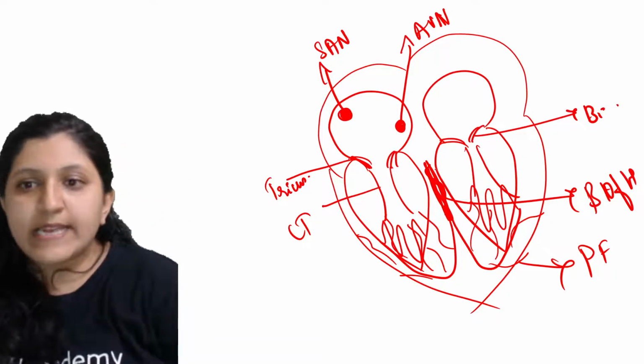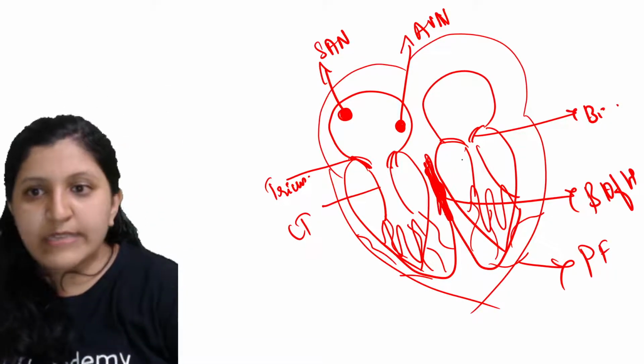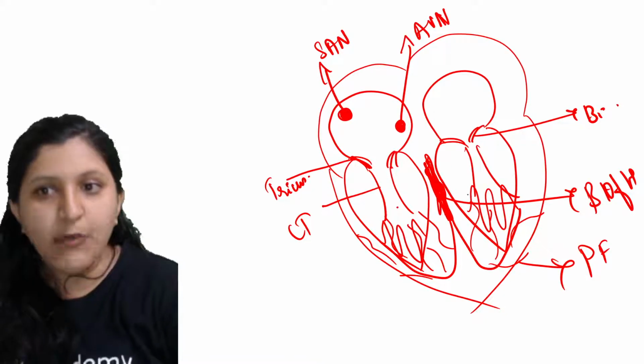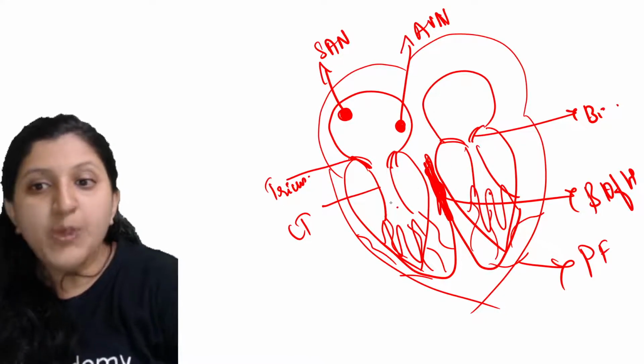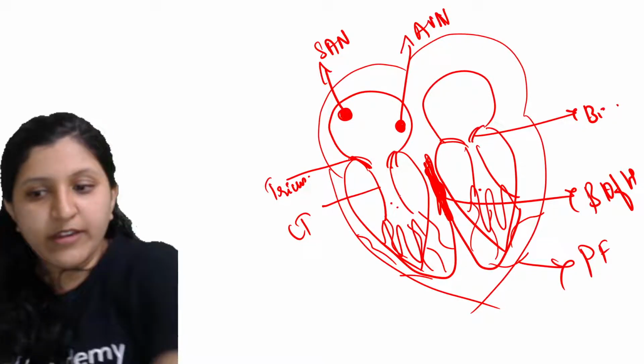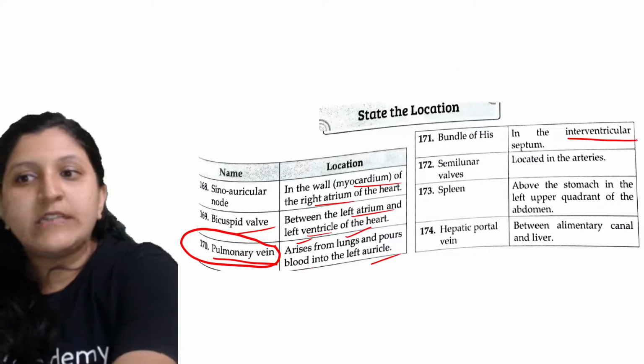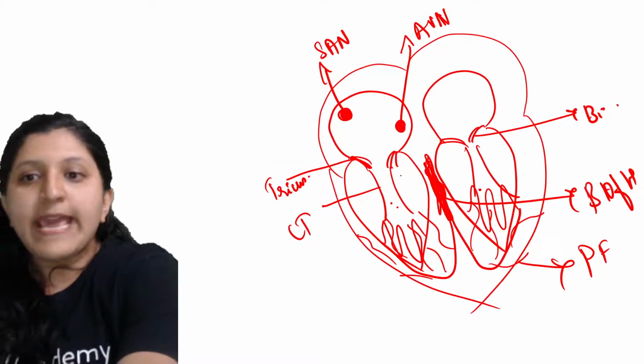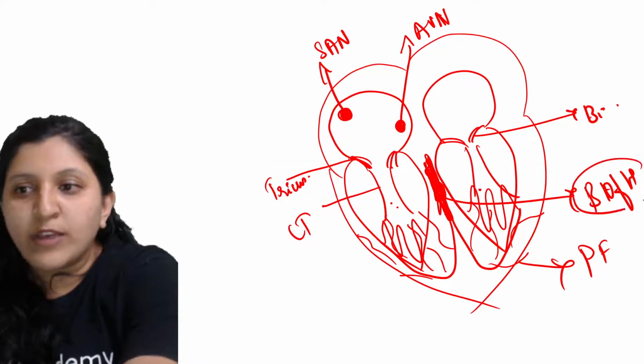So this is basically at the septum. So now you know this is interventricular. So now this is a ventricle, this is a ventricle. So between the ventricles, what term are we using? It is the interventricular septum, where we find the bundle of His.